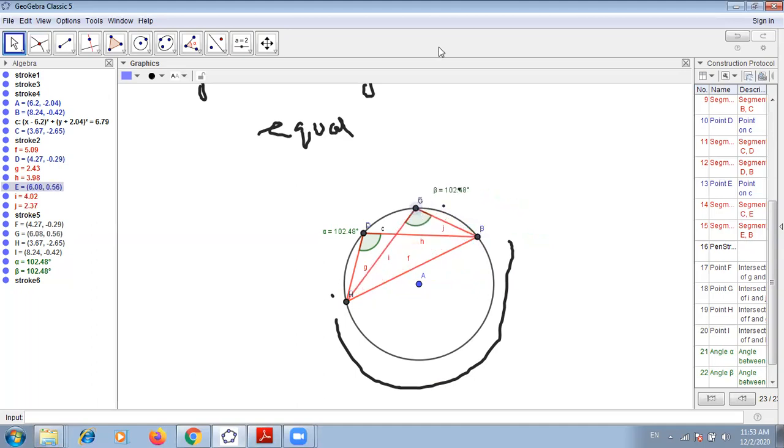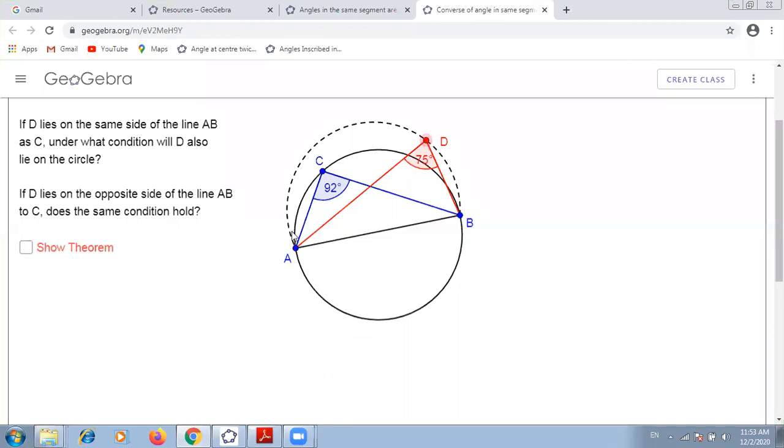One more way to see it: if ACB is an arc, this is one segment, this is the other segment, and this is the other arc. If D lies on this arc, if I drag the point D, its value remains 92 as long as it remains on that arc, in this segment. So if point D lies on the same arc or same segment of a circle, its value remains the same. If I move it up, its value changes.